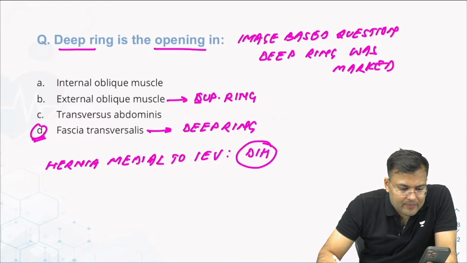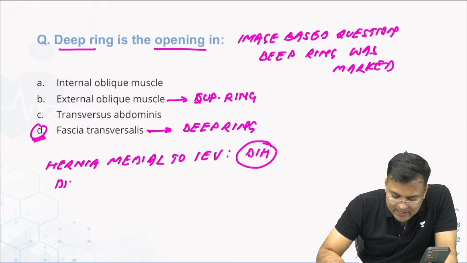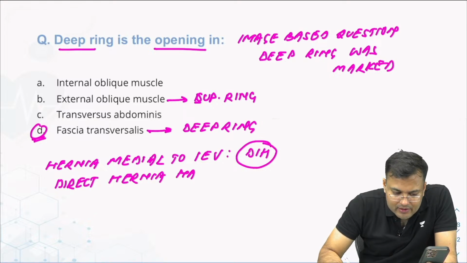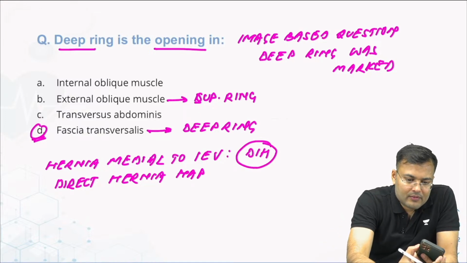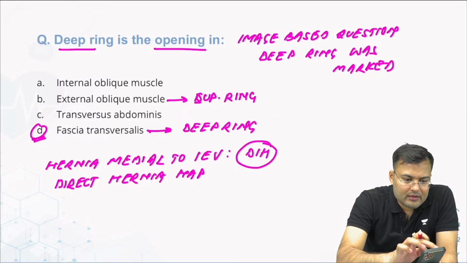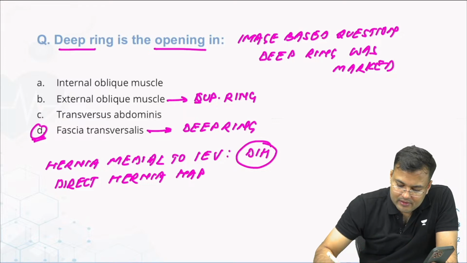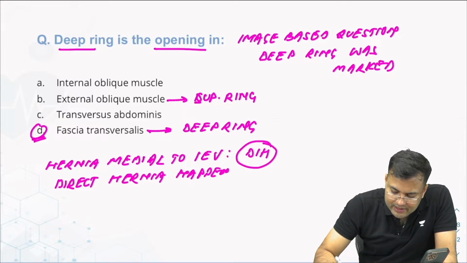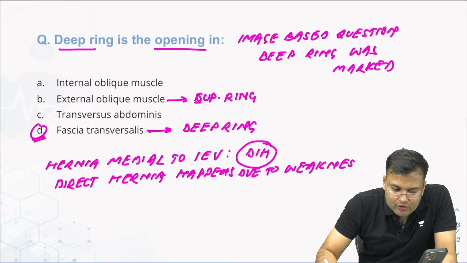Direct inguinal hernia. Okay. Direct hernia happens due to weakness of. This direct hernia question was also image based.